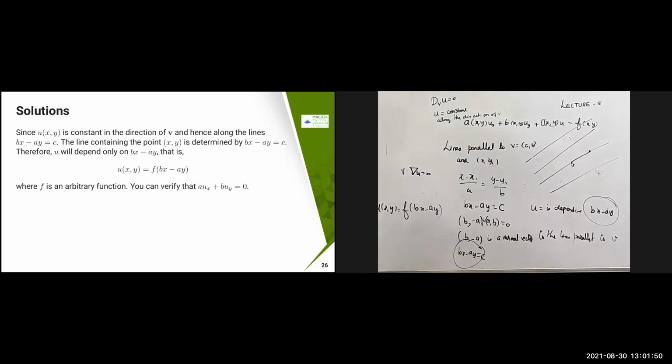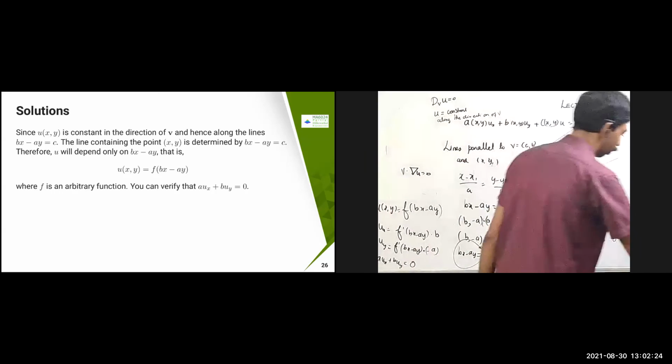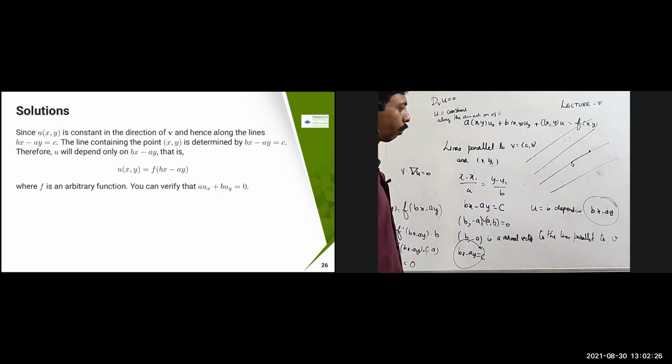Now just verify whether it is true or not. f is any arbitrary function. Now what is ux? ux is nothing but f dash of bx minus ay, and with respect to x I'm differentiating, therefore b is going to be there. And uy is going to become f dash of bx minus ay into minus a. Now you take aux plus buy. This is going to become ab into f dash of bx minus ay, minus ab f dash of bx minus ay. Therefore, it is going to become 0. That's what we need to solve: aux plus buy equal to 0.